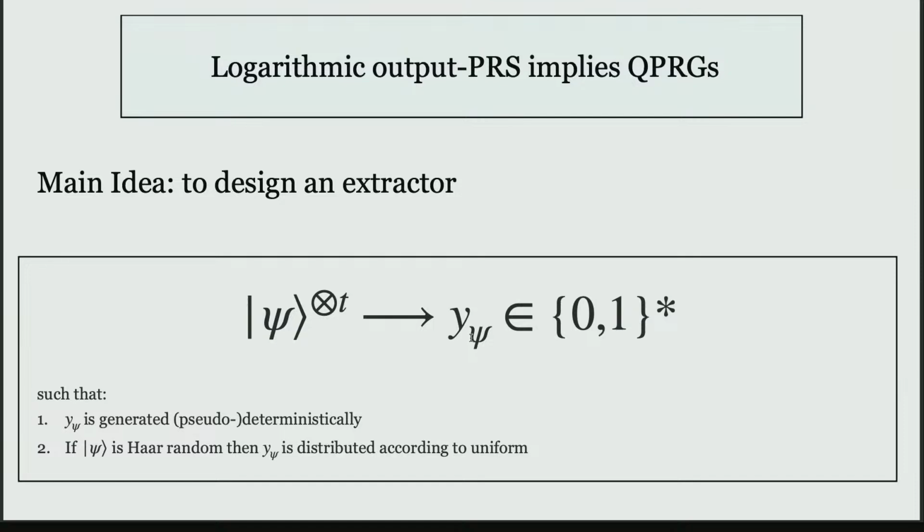So what are the two requirements on this extractor? One requirement is that you want this to be generated pseudo-deterministically. What this means is that if you run the extractor again on t fresh copies of the state psi, then you should more or less get the same string. The second requirement says that if psi is a Haar-random state, then y psi should be distributed according to the uniform distribution. Okay, so these are the two requirements, and we'll see how to achieve it.